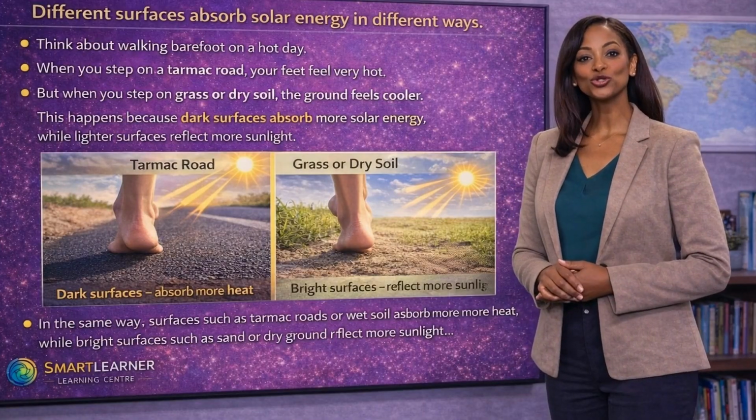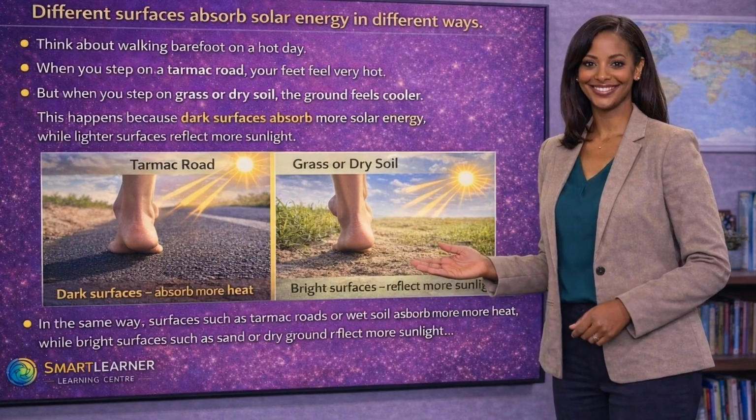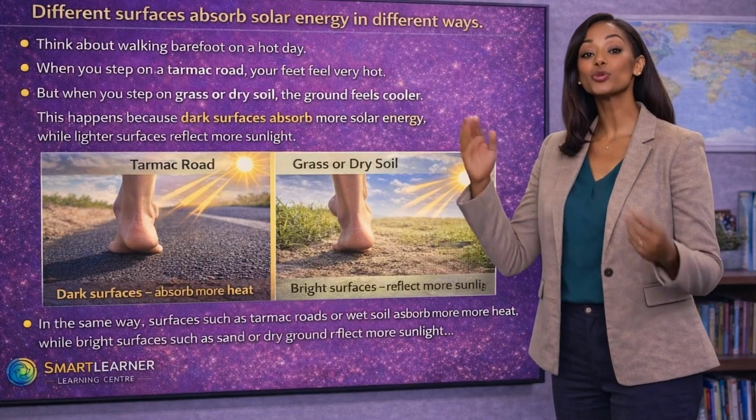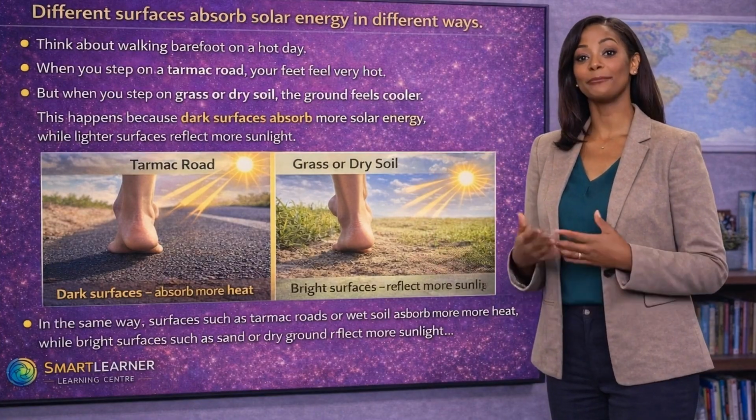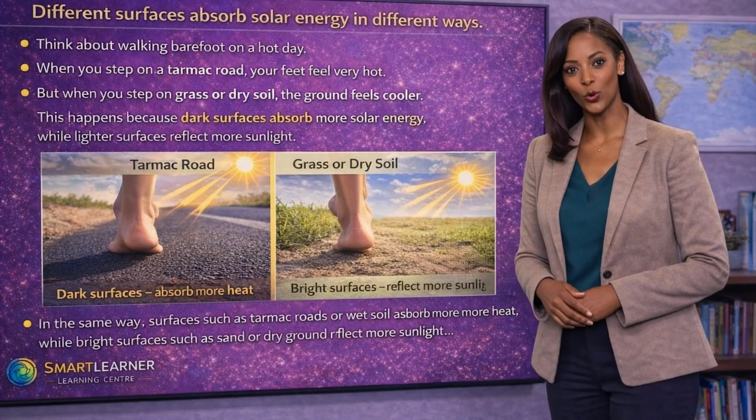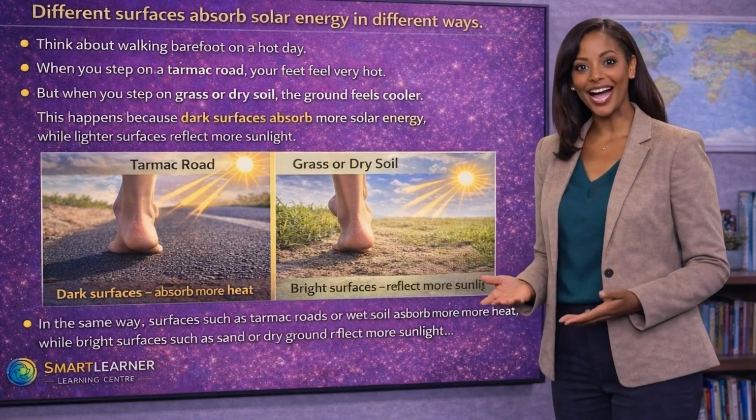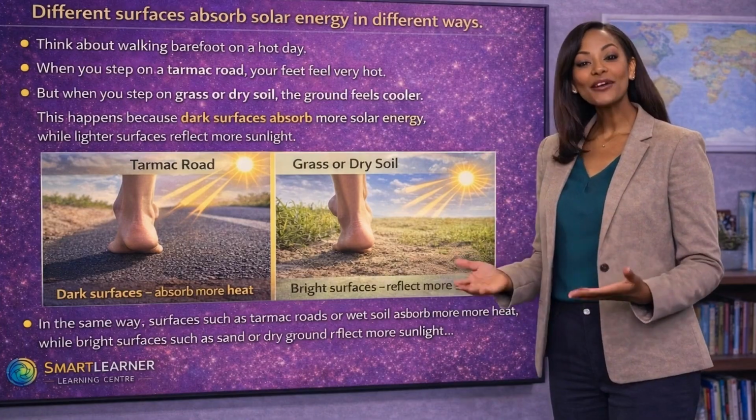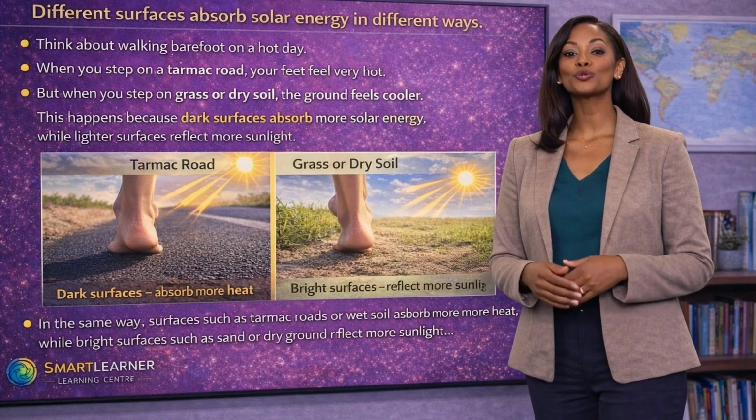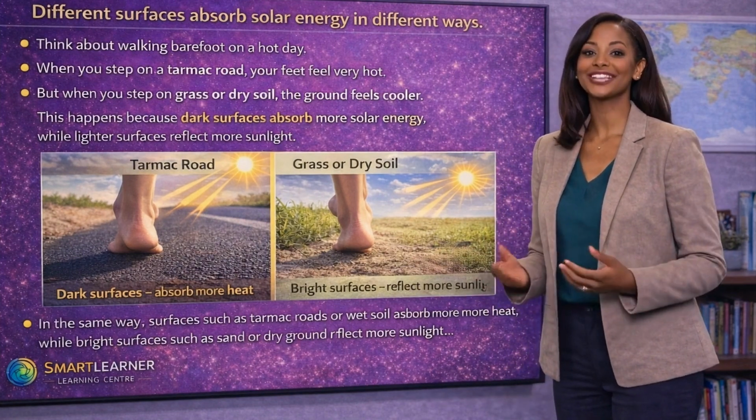Another important control of insolation is the nature of the Earth's surface. Different surfaces absorb solar energy in different ways. Think about walking barefoot on a hot day. When you step on a tarmac road, your feet feel very hot. But when you step on grass or dry soil, the ground feels cooler. This happens because dark surfaces absorb more solar energy, while lighter surfaces reflect more sunlight.